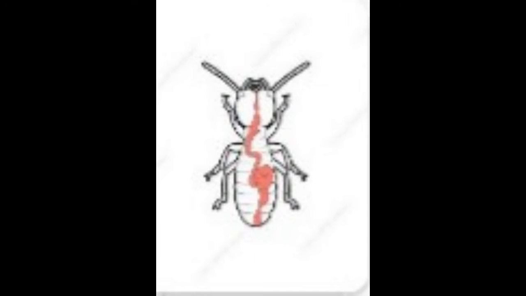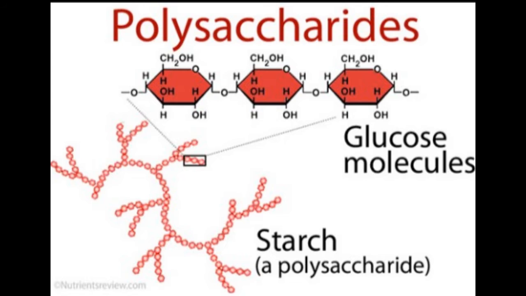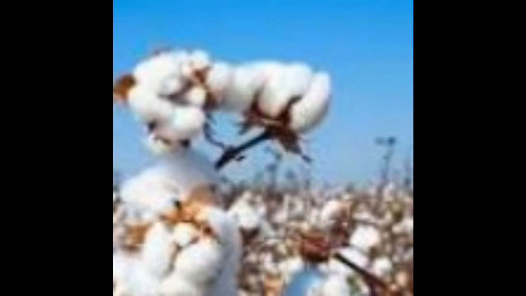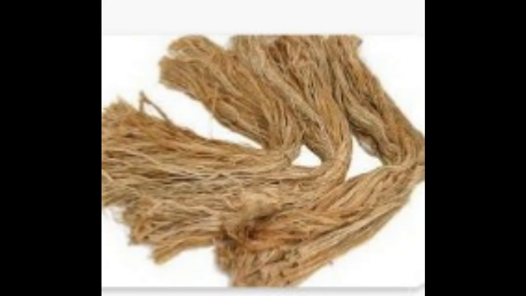Whereas insects like termites have a certain type of bacteria in their guts which helps digest cellulose by breaking it down into smaller molecules. Cellulose does not readily bind to sweet receptors on our tongue, so we do not feel it as sweet, we feel it as tasteless. Polysaccharides are tasteless carbohydrates, whereas monosaccharides and disaccharides, we already saw, are sweet carbohydrates.